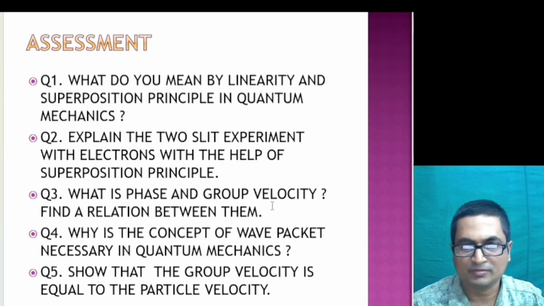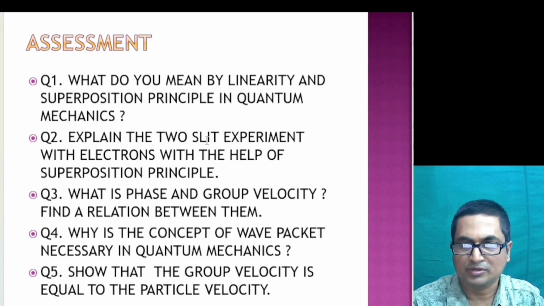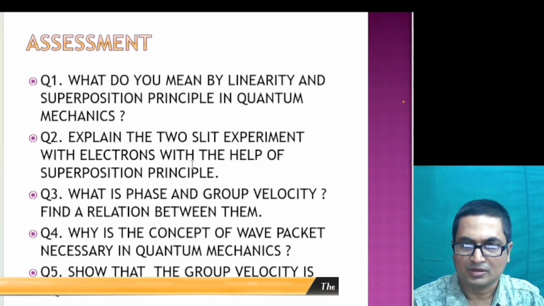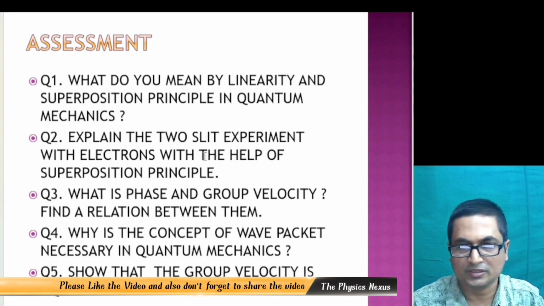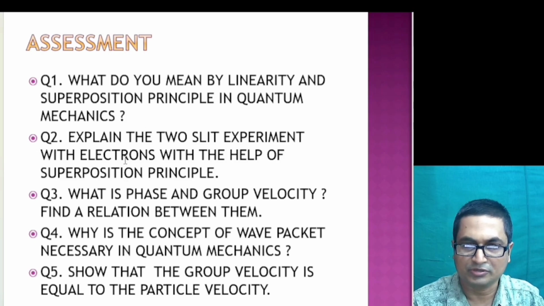So lastly we have some assessment here. What do you mean by the linearity and superposition principle in quantum mechanics? This is discussed in our last video. Explain the two-slit experiment with electrons with the help of the superposition principle. In the last video we showed how the superposition principle can be understood in terms of two-slit electrons. We saw that classical kinds of things cannot happen in the two-slit experiment with electrons, while discussing this superposition principle from the Schrödinger equation.